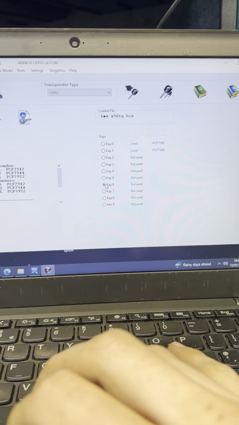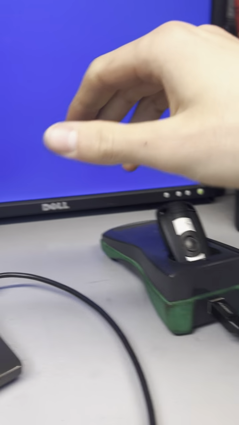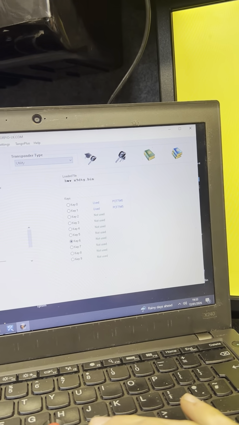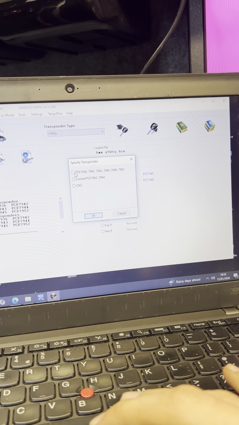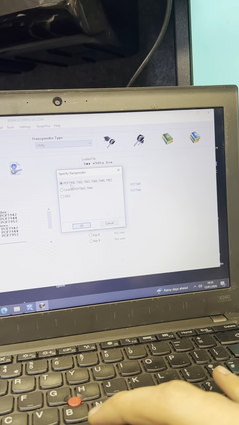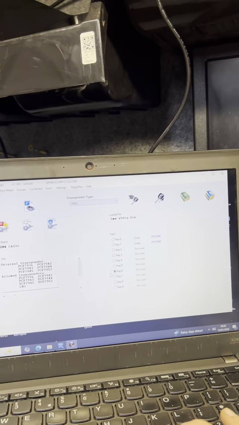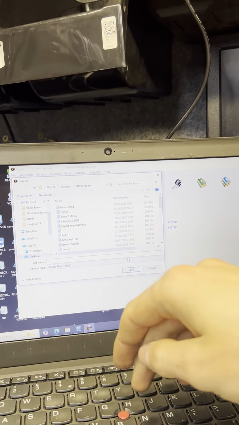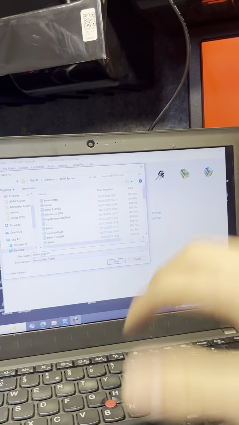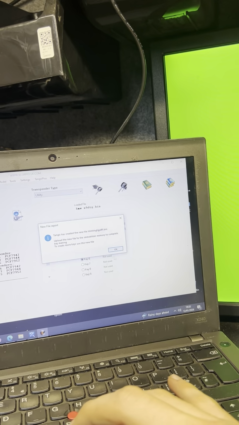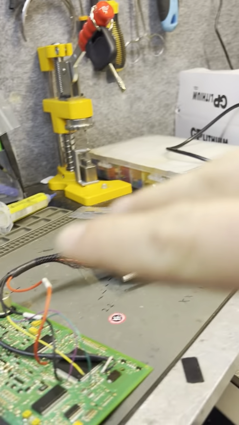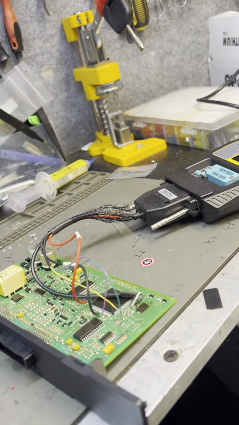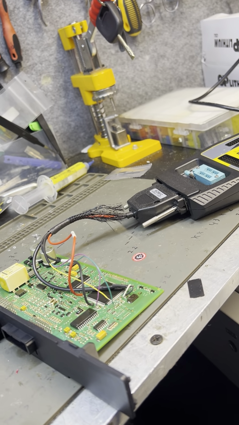Now we select any key number we want to program, place the key, and we press write the specified type. This is the key we have. Press OK. It's gonna write and give us the file back, but we don't need it, so I usually save it just in case it doesn't work. We don't have to put it back, it's gonna start the car anyways. So assemble everything back to the car and we'll try to start it.